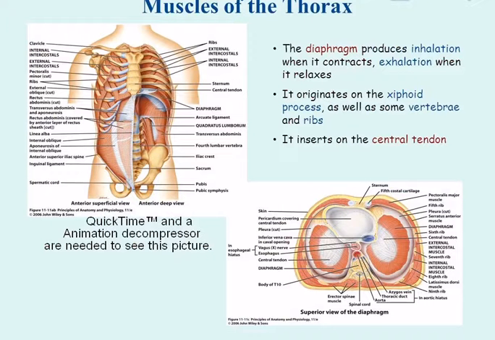Muscles of the thorax. The diaphragm produces inhalation when it contracts, exhalation when it relaxes. It originates on the xiphoid process, as well as some vertebrae and ribs. It inserts on the central tendon.